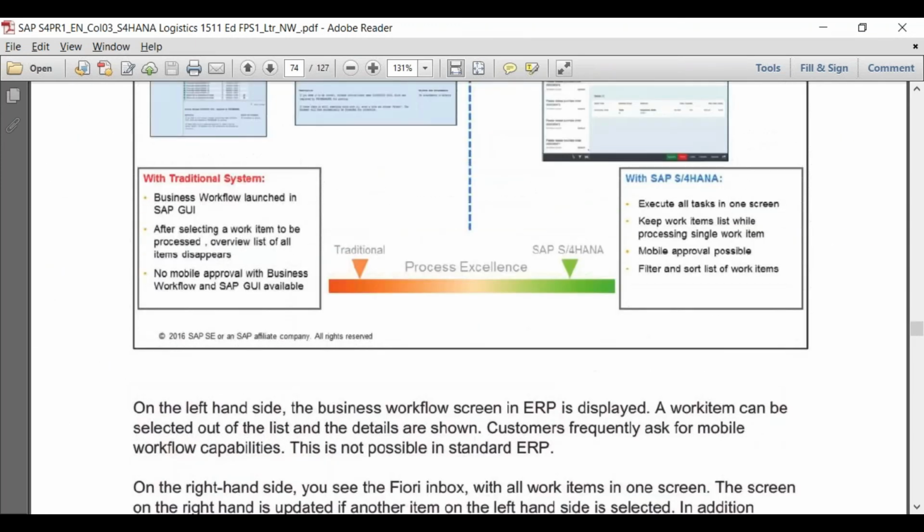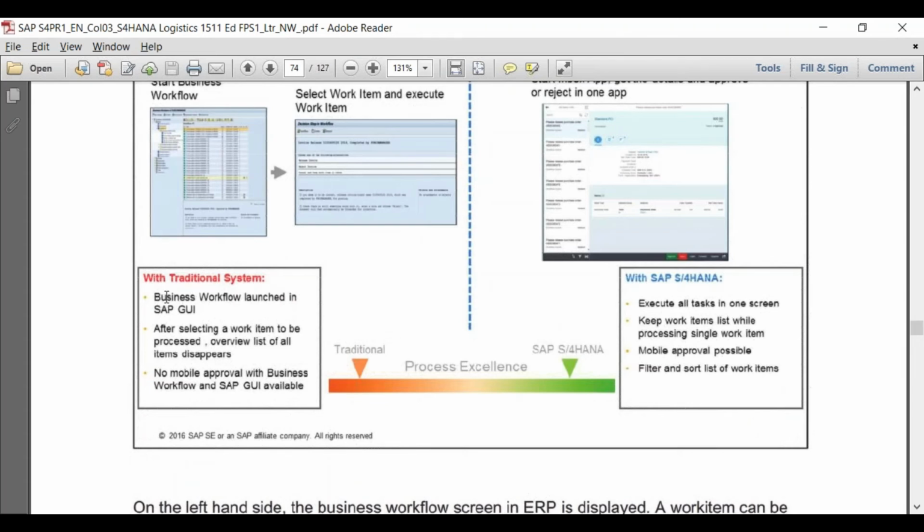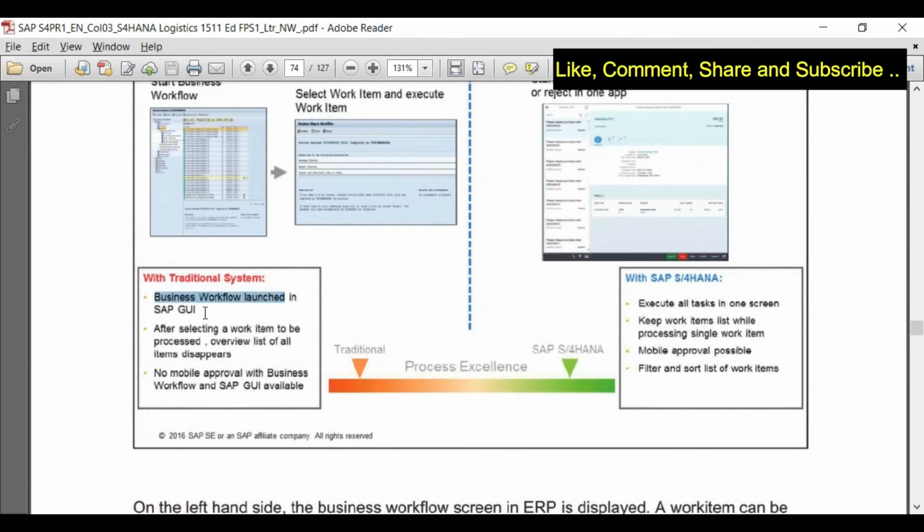What are the benefits? In the traditional system, business workflow is launched in SAP GUI. Normally we use the business workflow. After selecting the work item to be processed, the overview list of all the items disappears. This is the problem in ECC. And no mobile approval with business workflow and SAP GUI is available. Now you can execute all the tasks in one screen. The most important thing is you don't need to go to a separate screen for approving the different applications. Okay, if you are an approver, you will be getting all that information in one single inbox. So you keep the work items list while processing a single work item, and mobile approval is possible.